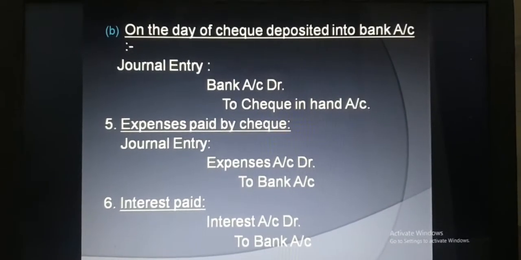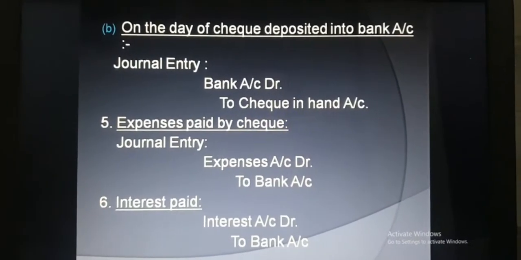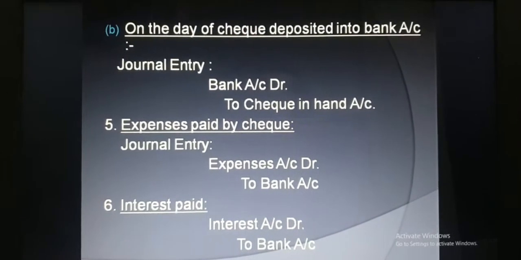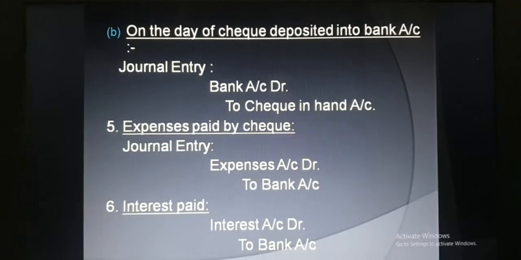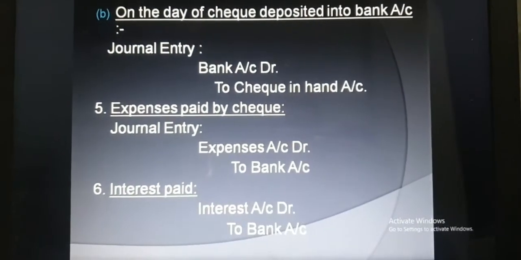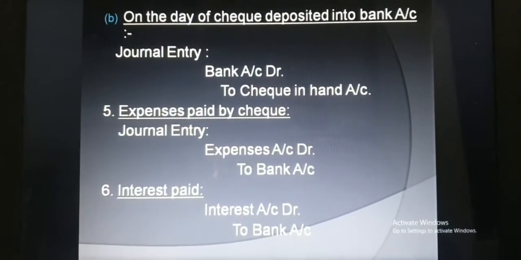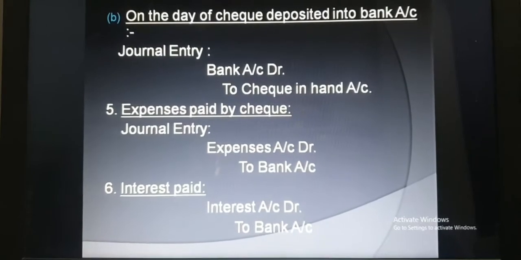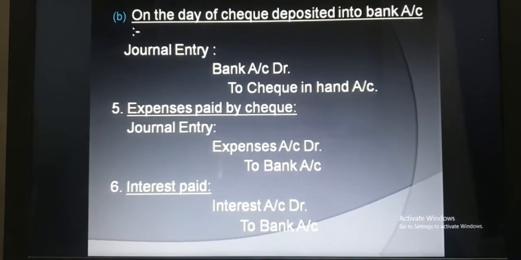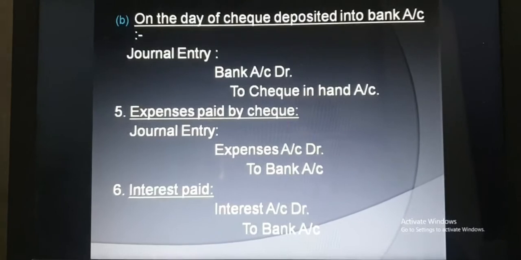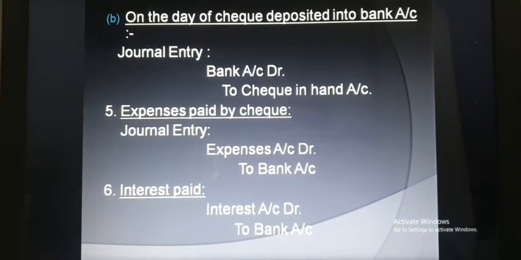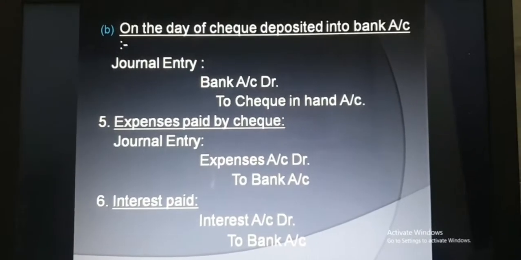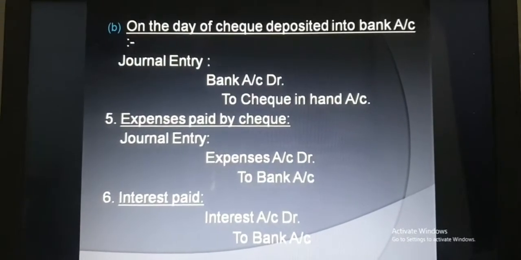Now next is expenses paid by check. For any kind of expenses paid by check, the general entry will be expenses account debit to bank account. So all the expenses will be debited. Why? Because as per the nominal account, debit all expenses and losses. And if payment is made by check, then we have to use the word bank. So the final entry will be expenses account debit to bank account.